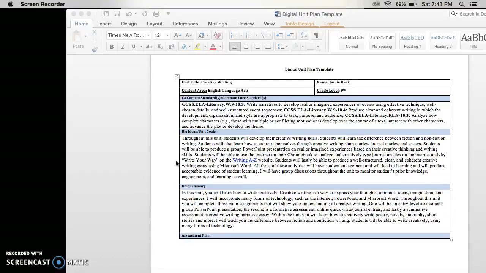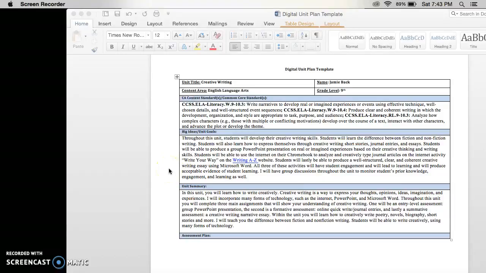Referring back to the big ideas, students will be able to produce a group PowerPoint presentation on a real or imagined experience based on their creative writing thinking and writing skills. Then, students will be able to use the internet on their Chromebook to analyze and creatively type journal articles on the internet activity Write Your Way. This website is Writing A through Z. Lastly, students will be able to produce a well-structured, clear, and coherent creative writing essay using Microsoft Word.